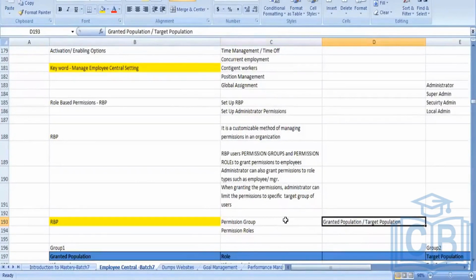To understand granted population and target population, let's take granted population. Now you are the manager. Rahul, you are the manager and suppose you are located in Germany. Germany has 100 employees locally. To access those 100 employees, I am giving you the permission as an admin. You will only have access to employees working in the Germany location.